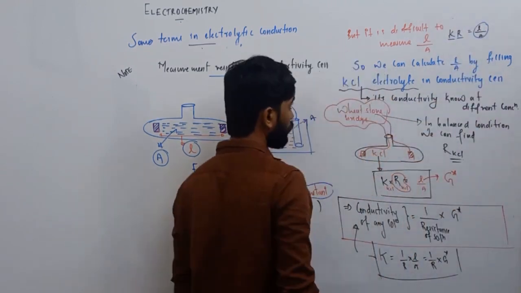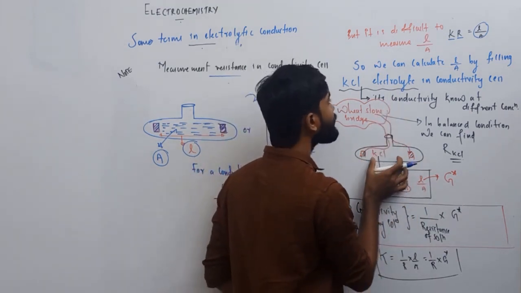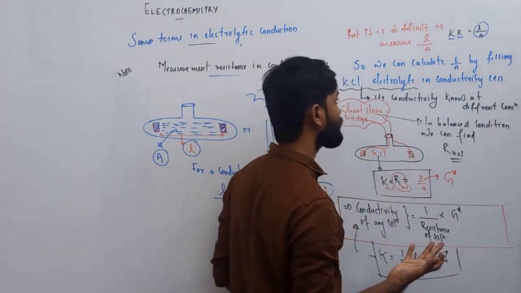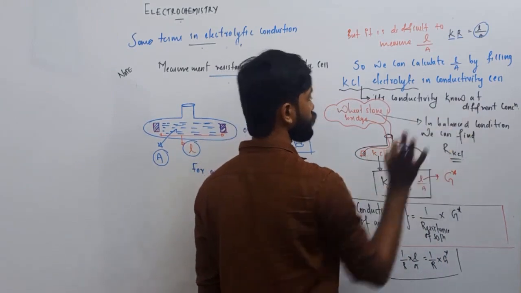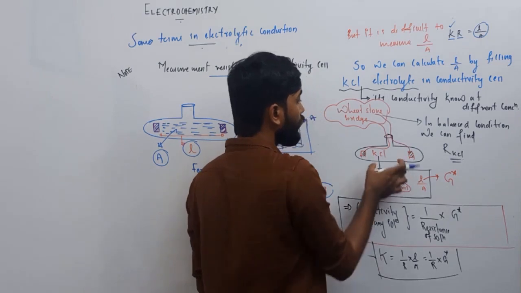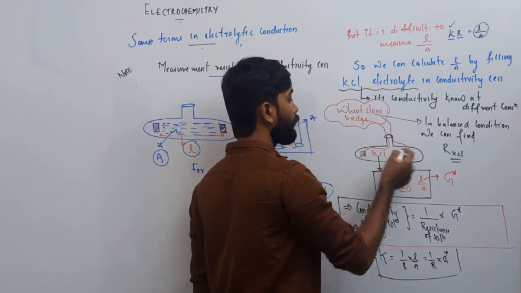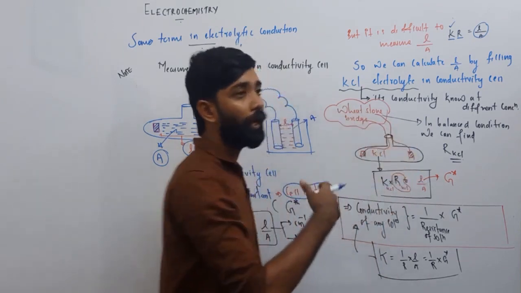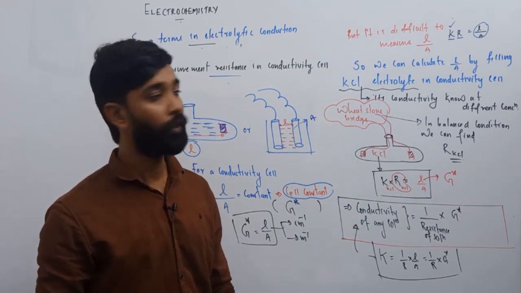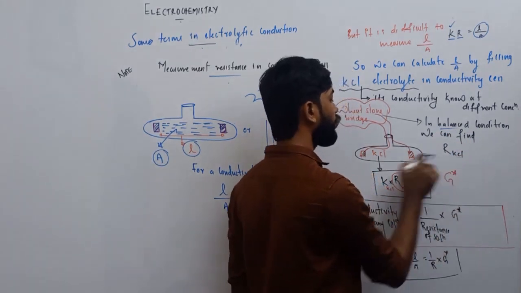For that, we place a KCl solution in that particular conductivity cell. What is the specialty of a KCl solution? We know the conductivity of KCl solution, so kappa is known. Now I simply want to find the resistance of that solution. How can I find the resistance? Simply connect the electrode with the Wheatstone bridge and proceed with the working of the Wheatstone bridge. In balanced condition, the Wheatstone bridge can provide the resistance of that unknown electrolyte.